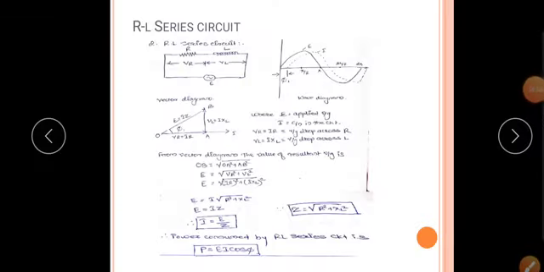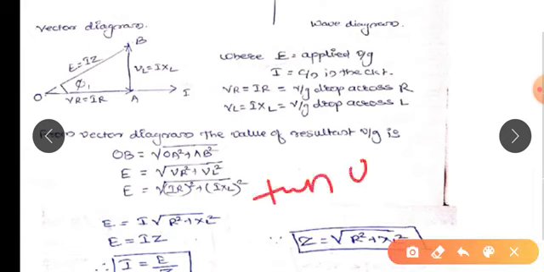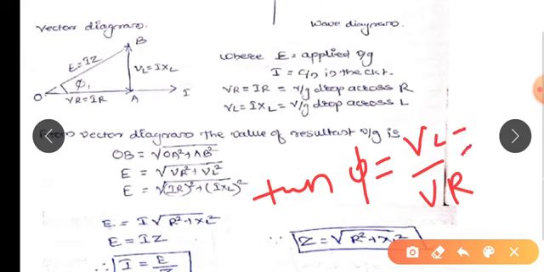The phase angle phi can be determined from the vector diagram, that is tan phi is equal to VL divided by VR. So VL is nothing but I into XL, whereas VR is I into R. So I and I will get cancelled. So tan phi is equal to XL divided by R.